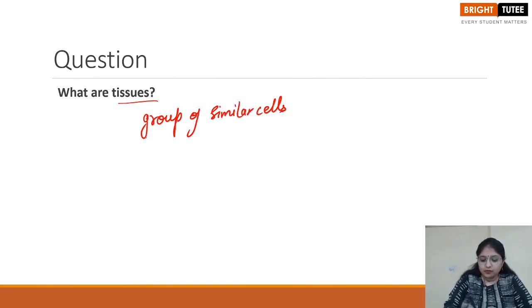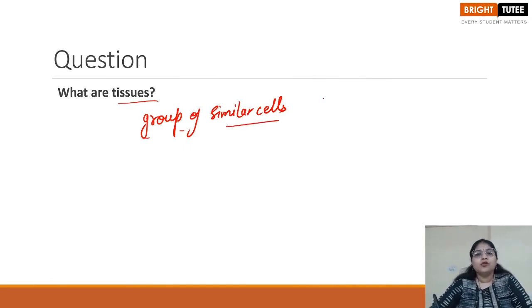These cells come together to form a tissue, and not only are they similar in structure, but they are also similar in functions, right? Then these tissues combine to form an organ which performs a certain kind of function. So in this way, students, we talked about the number of cells present in organisms and how, based on the number of cells, we are able to differentiate organisms into multicellular and unicellular organisms.